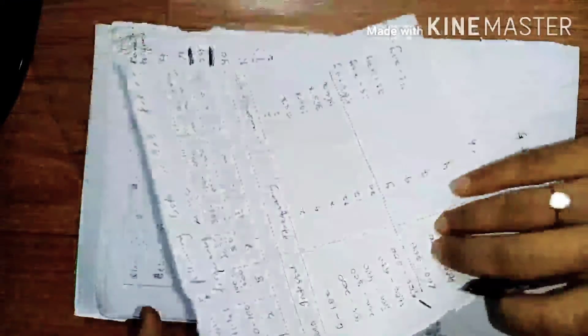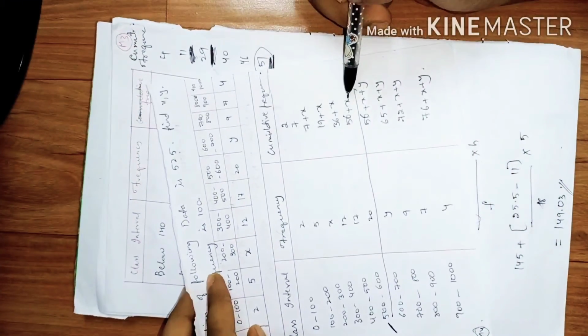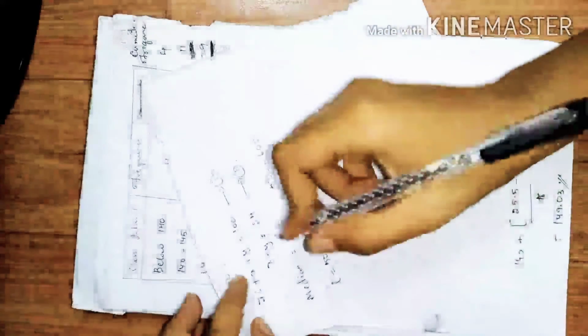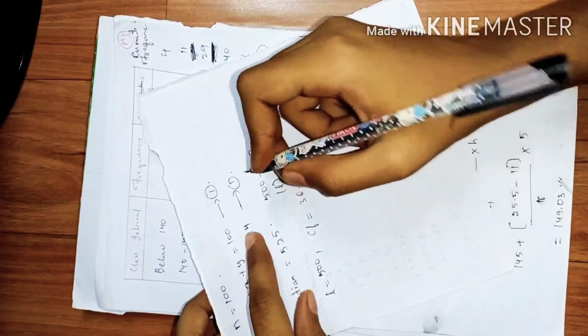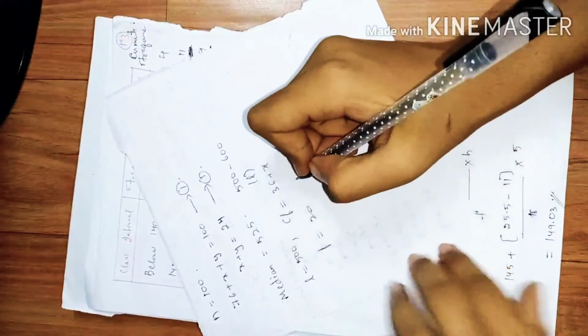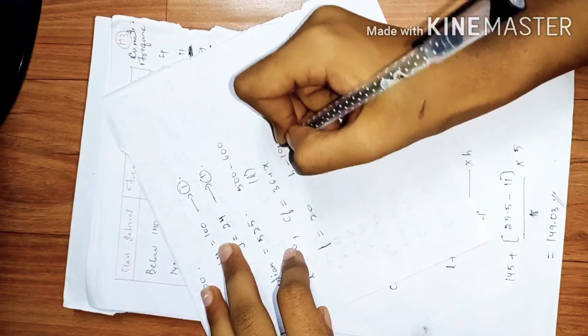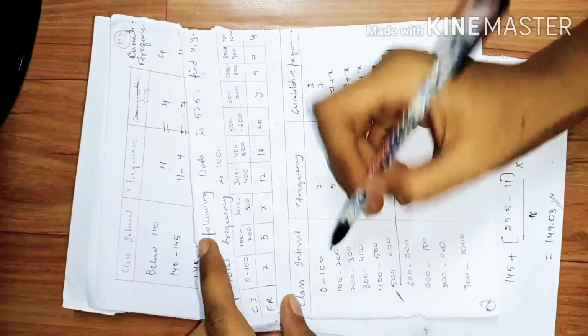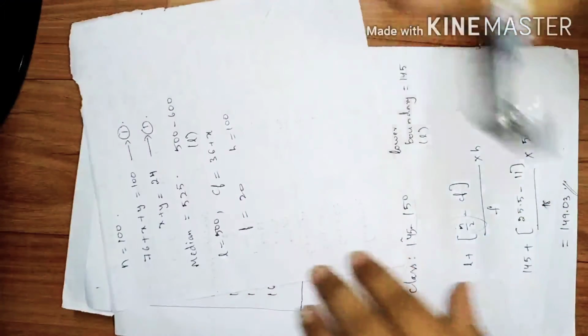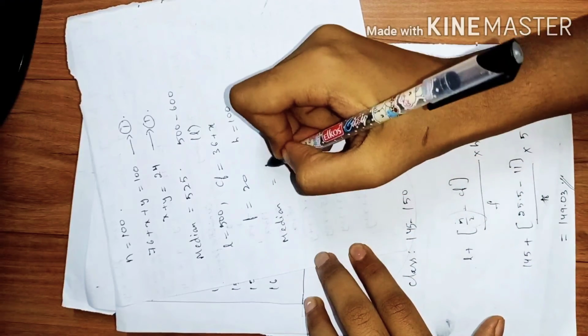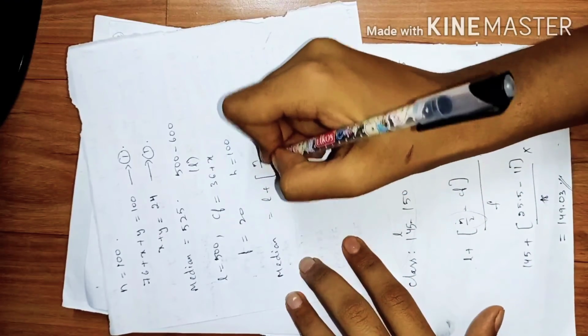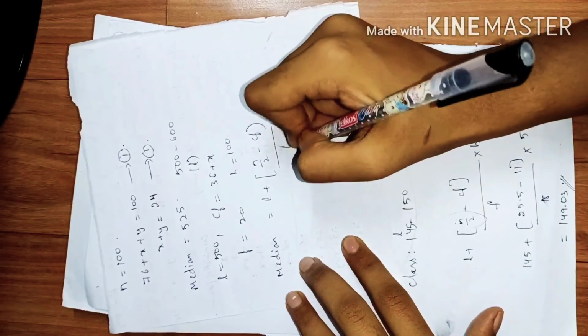We need to find the Cf value. Cf is the previous class cumulative frequency, so 36 plus x. You also need the frequency of that particular class itself, which is 20. Class size is 100, because 600 minus 500 is 100. Now you need to substitute in the formula. We know that the median is L plus n by 2 minus Cf by f, into h.